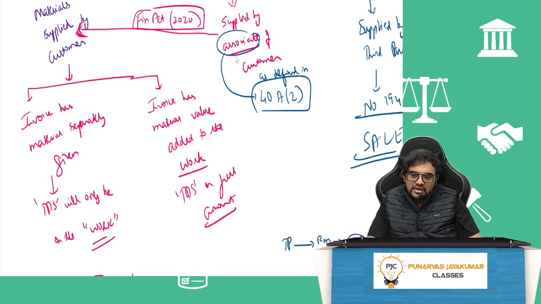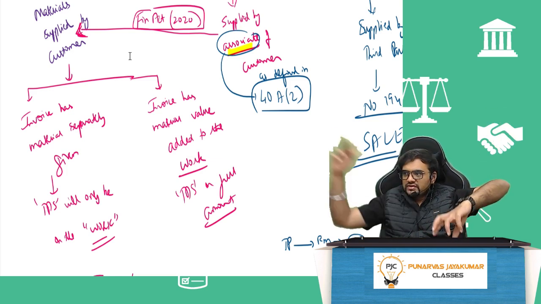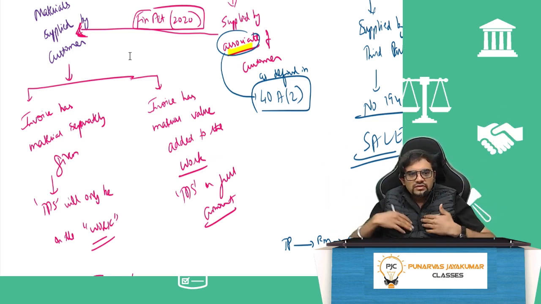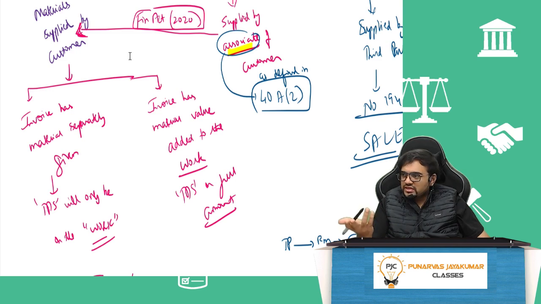Even if it is supplied by an associate of the customer as defined under 40A(2), it is deemed to be material supplied by the customer and the same provisions will apply. But if it is supplied by some random third party, say I go to Tanishq and say I want this design, they will buy from somebody else, get it designed from somebody else and sell it to me. When I am paying Tanishq, should I deduct TDS? No, it's an outright sale.